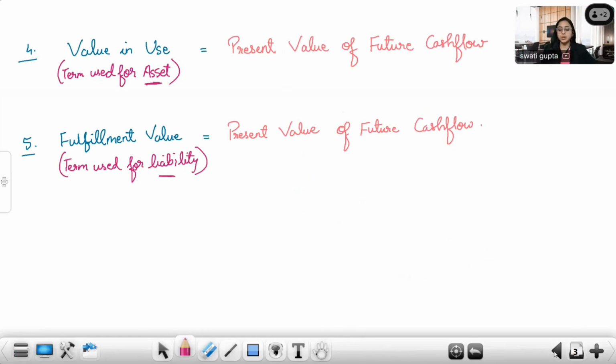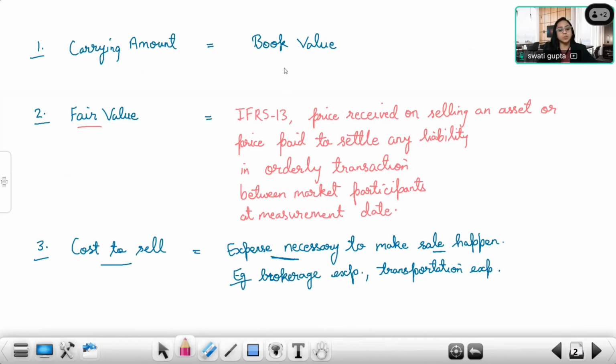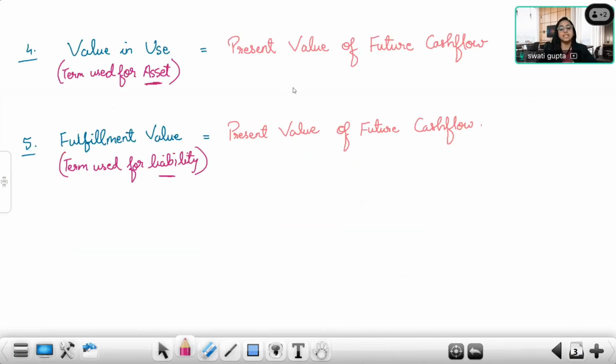Good. Okay. Quickly, let's understand: carrying amount means book value. Fair value means, as per IFRS 13, an exit price in orderly transaction between market participants at measurement date. Cost to sell is the necessary cost that has to be incurred in order to make sure that the sale is executed, the sale happens. Value in use is present value of future cash flow. Fulfillment value is also present value of future cash flow.